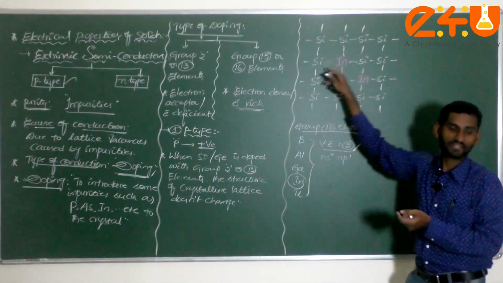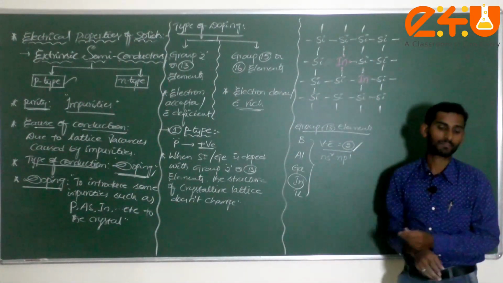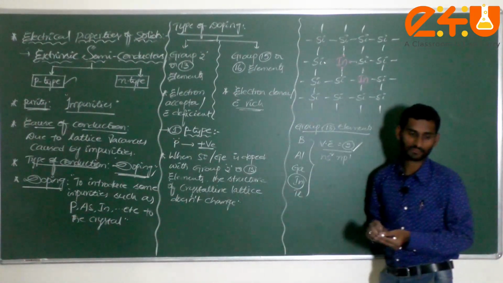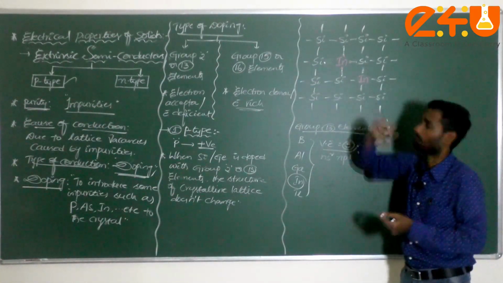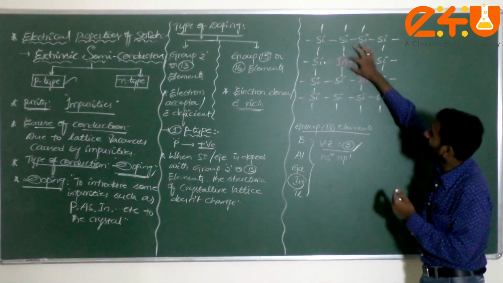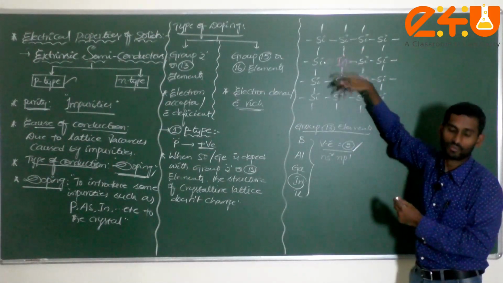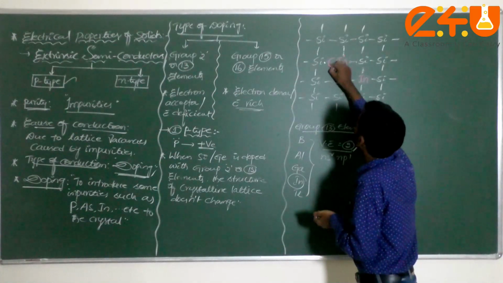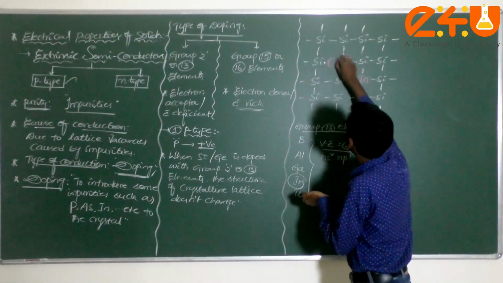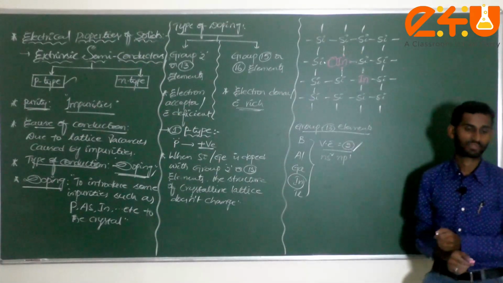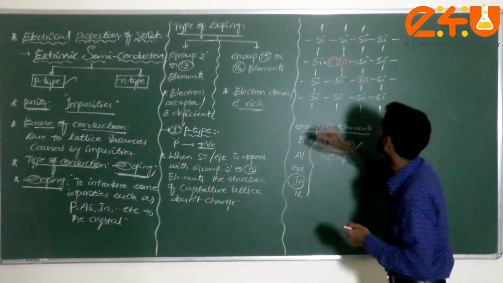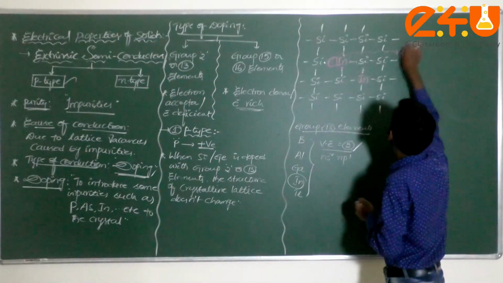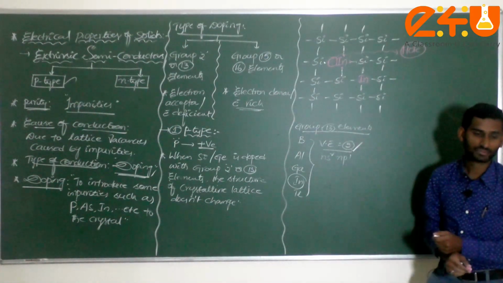But here, there is no other electron to bond with the silicon atom. In the case of silicon, it has 4 valence electrons, 1, 2, 3, 4. So here there is one extra electron missing. Then what will happen, dear student? It creates one empty space. That one empty space is called a hole.